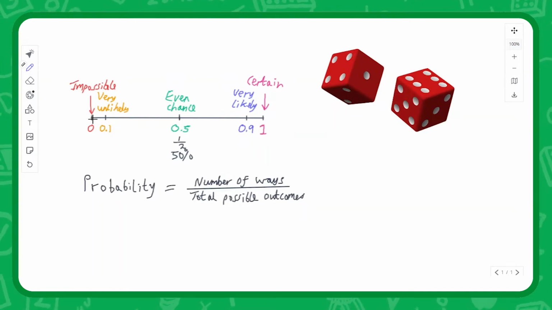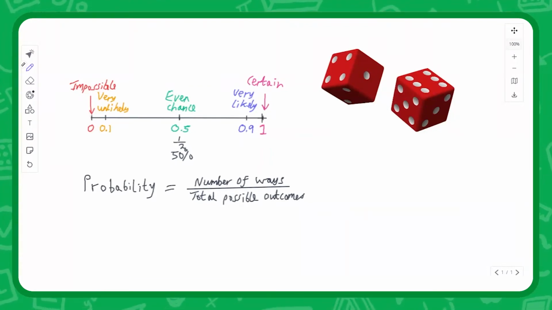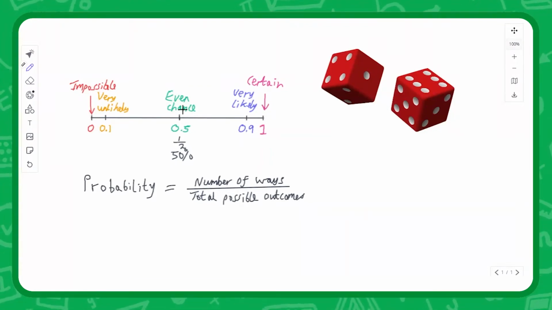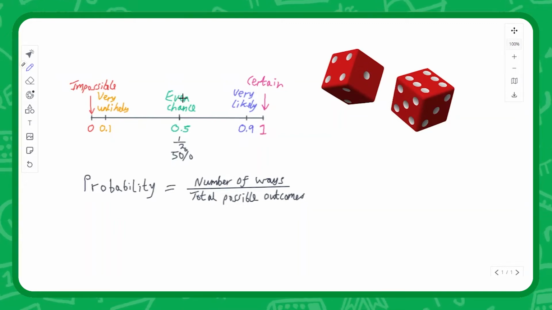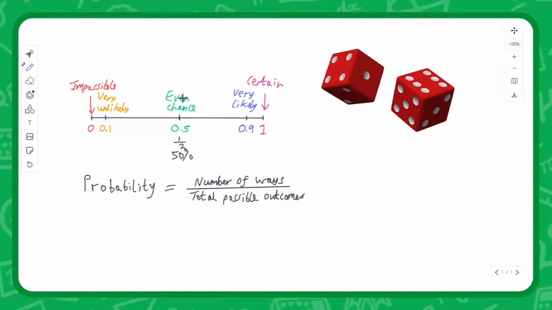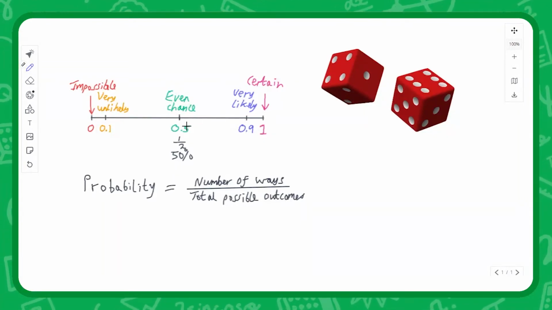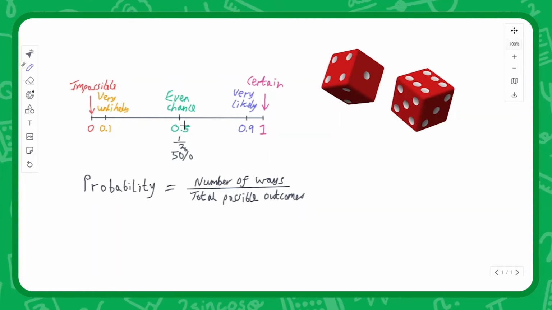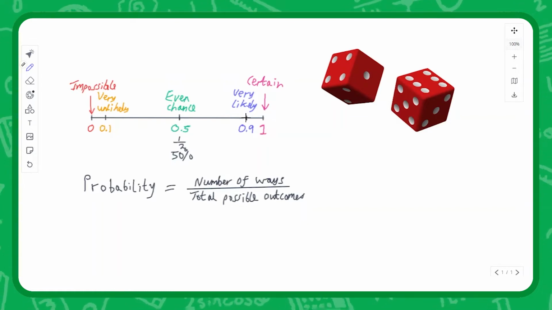A probability of 0 means something is impossible, a probability of 1 means that it's absolutely certain, and a probability of 0.5 means that there's an even chance. It's halfway between. If you, for example, flip a heads and tails coin, there's an even chance in theory that it ends up as heads or tails. So that would be a 0.5 chance of a head. And lower down on the scale, very unlikely, higher up, very likely.